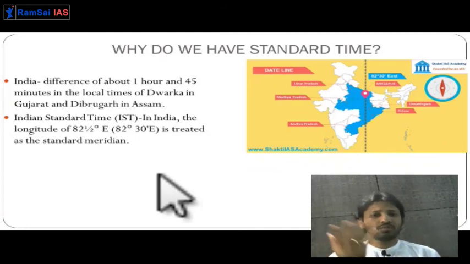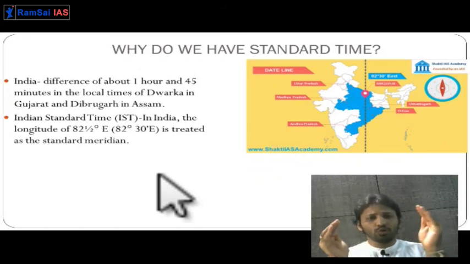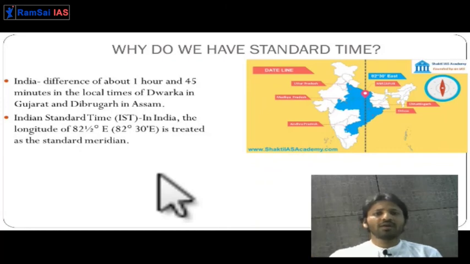There should not be confusion based on time within a territory. Or if it is a huge territory like Russia, they keep more than one standard time, so people should change their clock when shifting from one time zone to another. Getting it? So that is why standard time is required, so that all the people have the same time in their clocks.